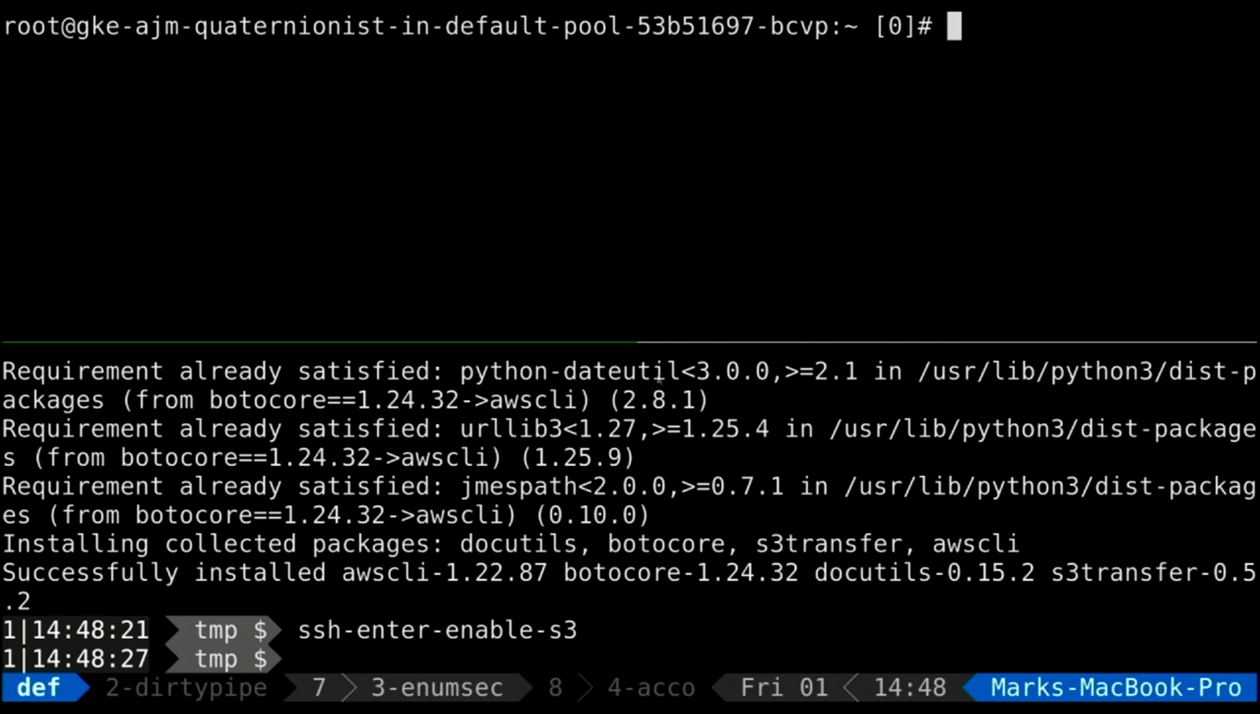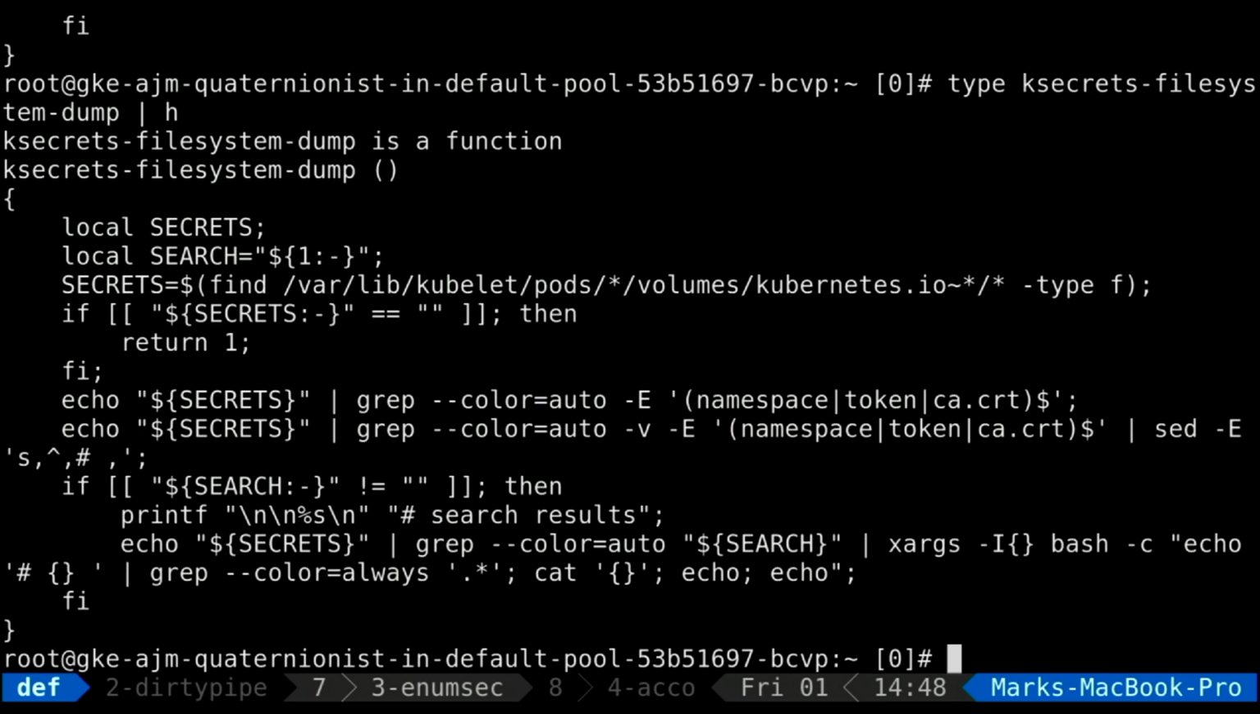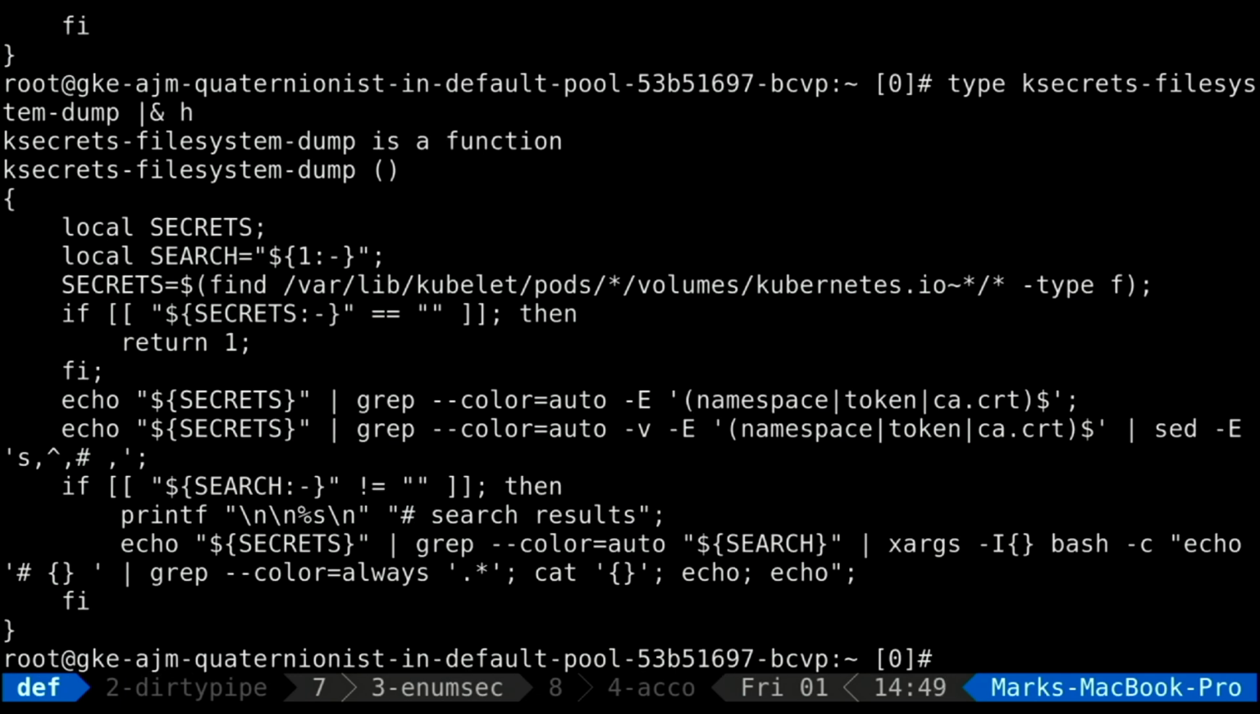I'm going to use a bash function called k22 file system dump. Kubernetes secrets. What does it do? Can I colorize that as well? No. Okay. All right, so what are we doing here? We are looking for everything under var lib kubelet. Maybe you can appreciate presumably what that is. Pods, everything that's there. The mounted volumes, Kubernetes I/O.